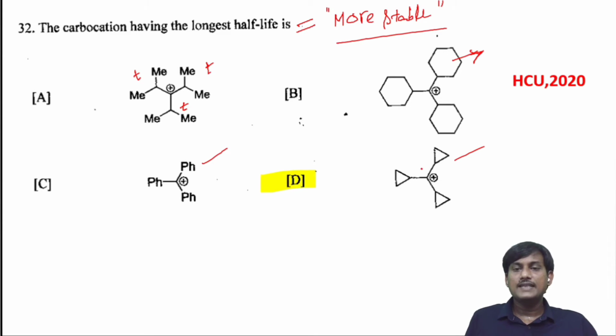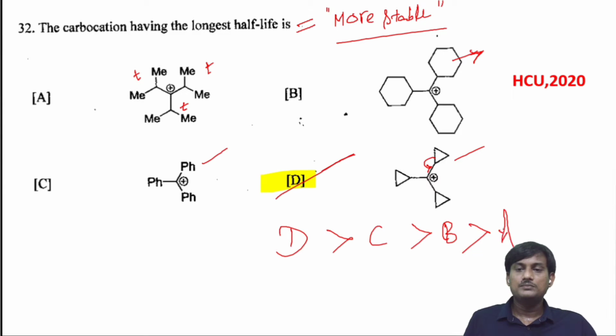We know that the cyclopropyl ring has bent orbitals. These are strongly conjugated with the carbocation, so this one is more stable. Cyclopropyl ring containing carbocations are more stable when compared with other carbocations. So which one is more stable? D is more stable. Next to this, next to the phenyl ring, C is more stable. Next, the cyclopropyl ring containing B is more stable. Next to least is A.